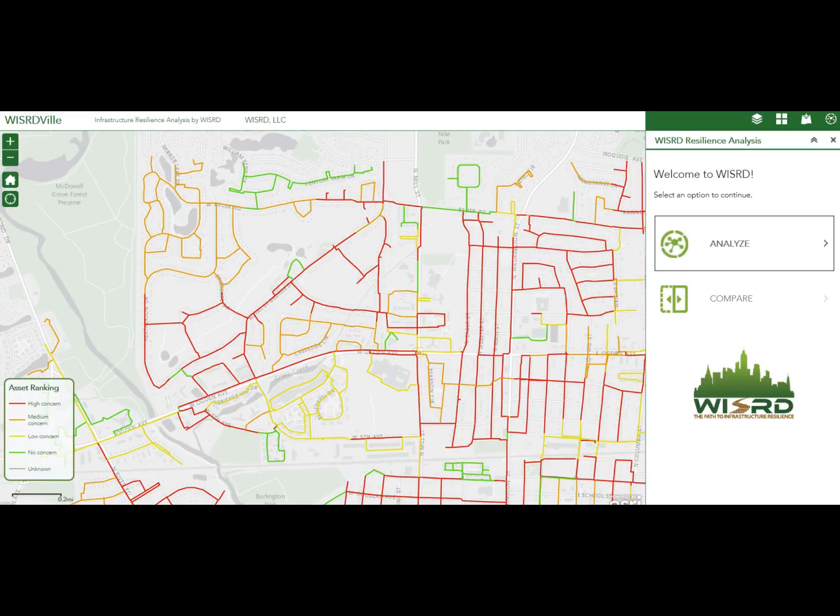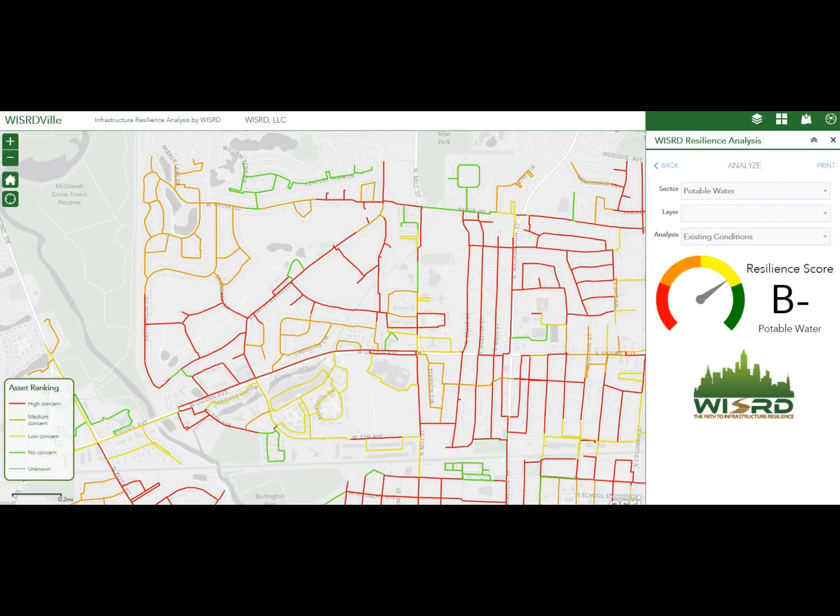But for expediency, let's look at the menu and discuss all the features of WISRD, which is built into this simple to use menu on the right. Essentially what we want to do is analyze WISRDVille and look for the key vulnerabilities of infrastructure for capital improvement planning and compare one scenario to another. So let's begin with analysis.